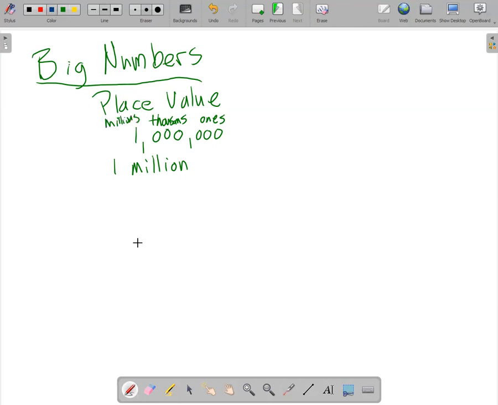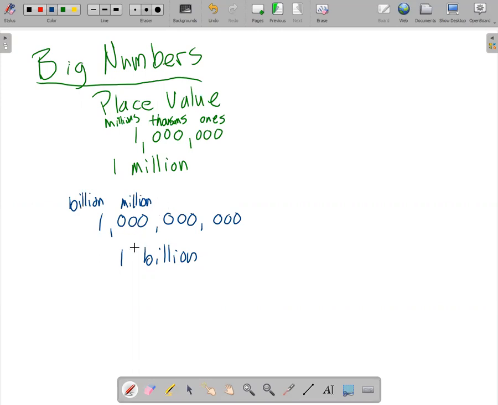Millions. Let's pick a bigger number. What would we call this number? 1 billion. And again, from above, this group right here, all three of them are our millions. And we have the 1 millions and the 10 millions and the 100 millions. And then the next group of three is going to be our billions. What's after billions? Trillions, and then quadrillions and quintillions and maybe sextillions. I can't quite remember that one.